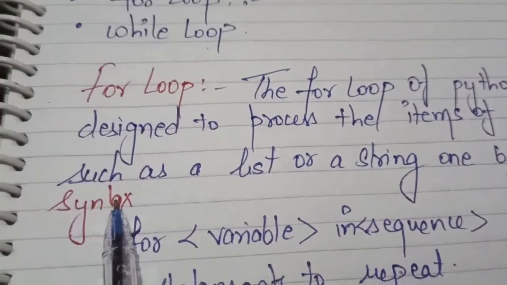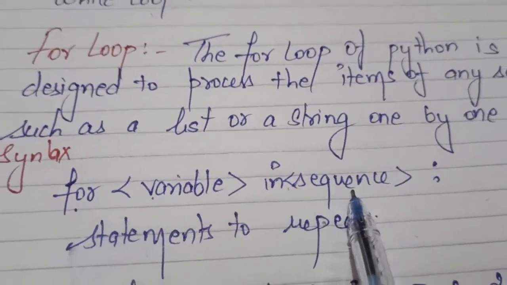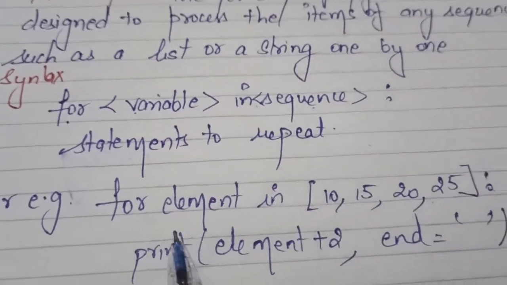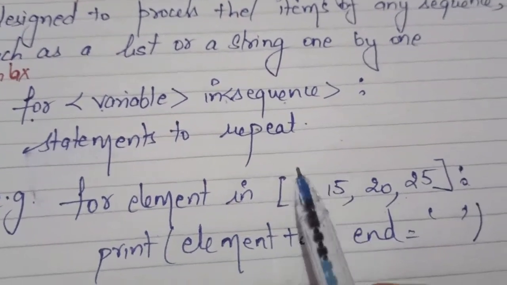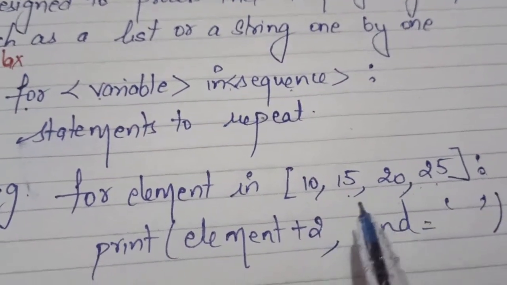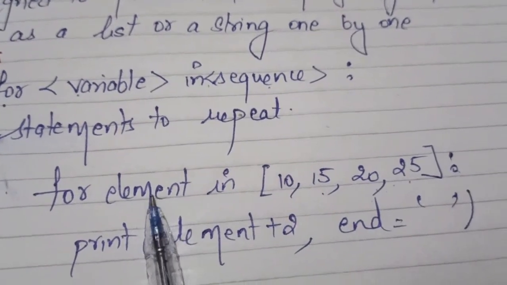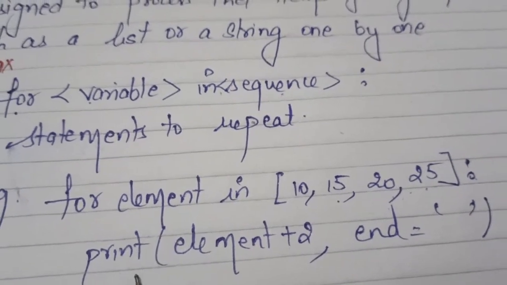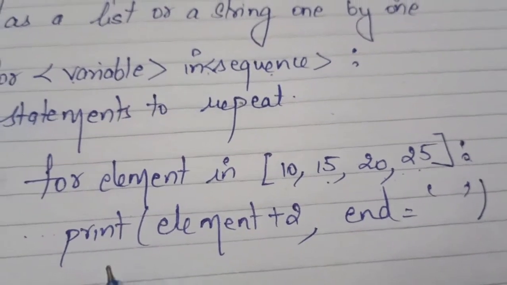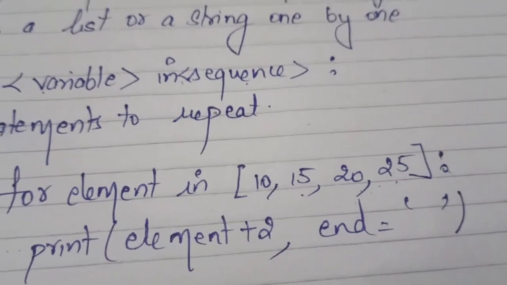Okay, so the syntax for defining the for loop is, first we have to give for, then the variable name, then in, then the sequence, whatever you want to define, then the statement. For example here I have given for element in a list, that is 10, 15, 20, 25. Although it is not a range, here I have specified the list in which I specify the elements. And this element here is a variable. Then after that I have given the statement, which will be indented. Then I have given the command print element plus 2 and end with a space.